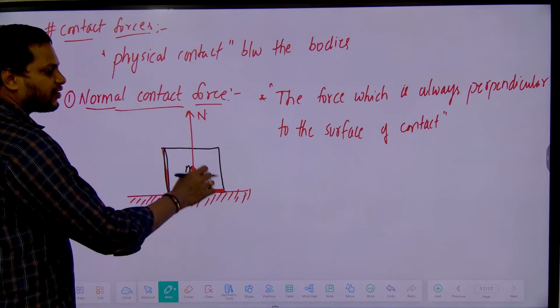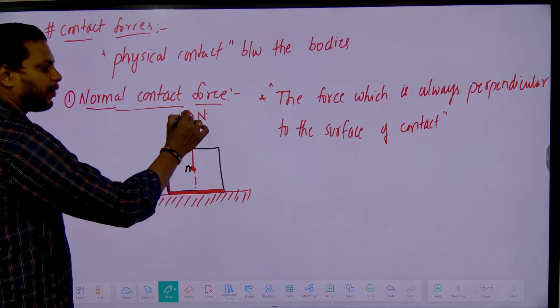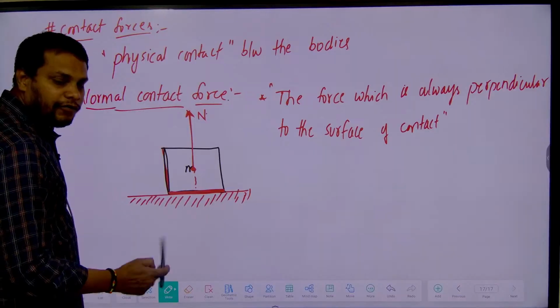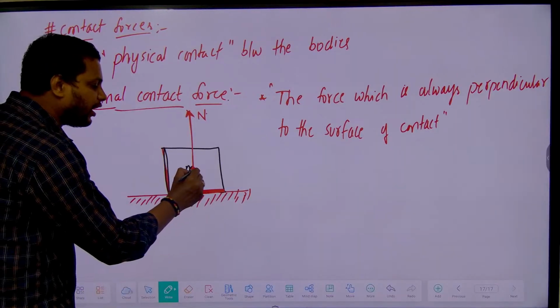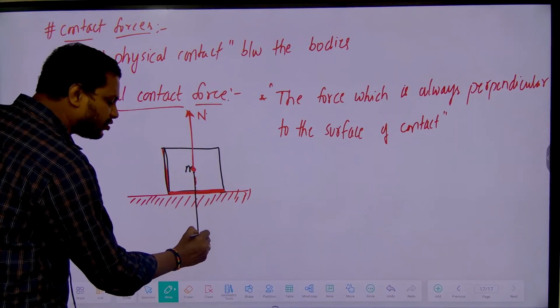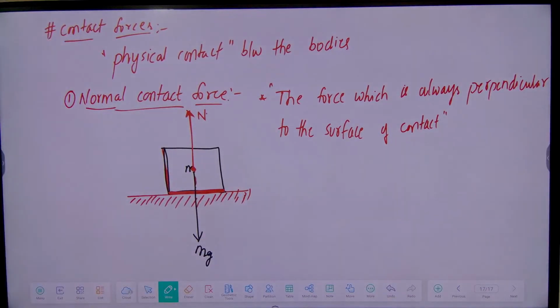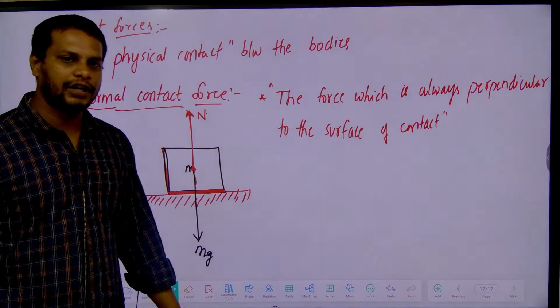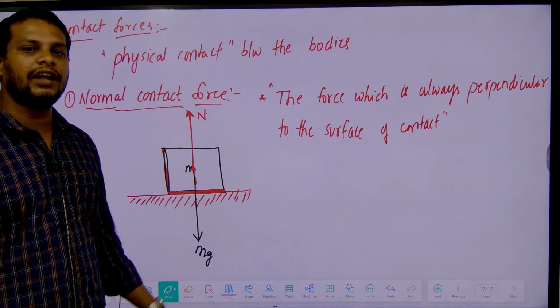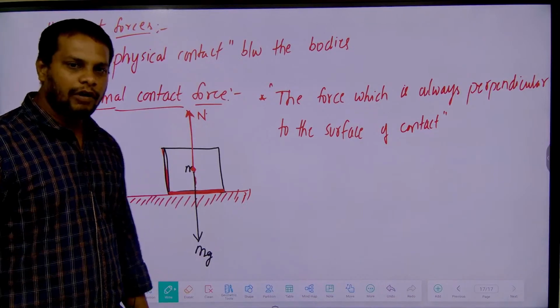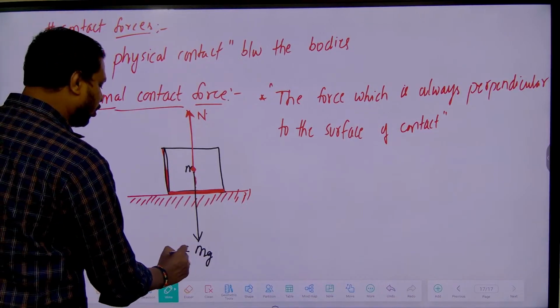Usually the normal contact force will always be perpendicular to the surface, like this. And the weight of the body, mg, is always in which direction? Downward direction. Do you know this? Our weight will always be in the downward direction. What is the formula for weight?